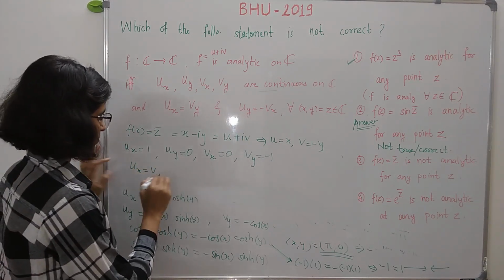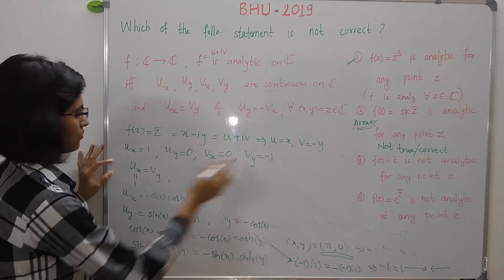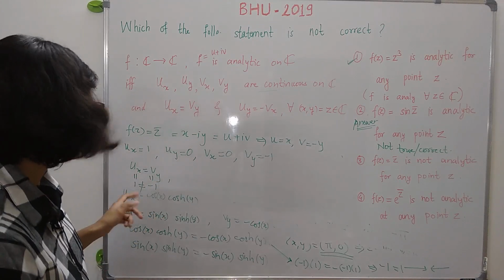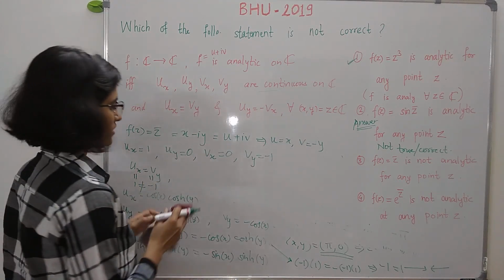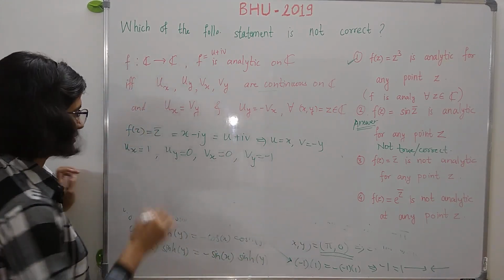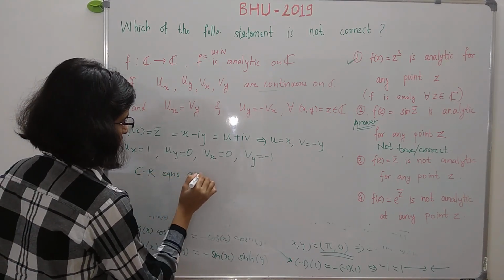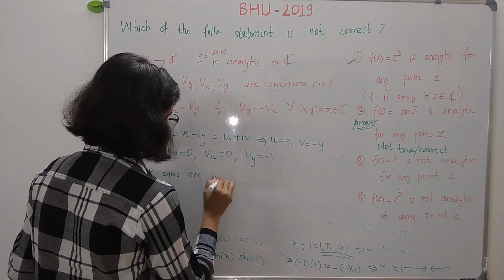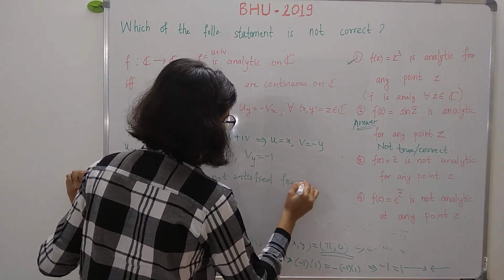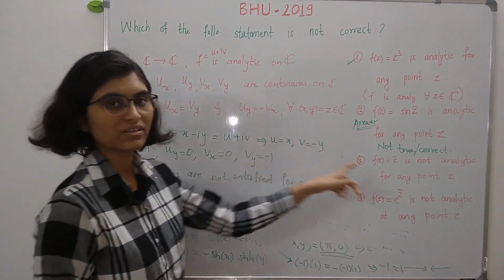This must be satisfied, but ux is equal to 1 and vy is equal to minus 1, and certainly 1 is not equal to minus 1. So these CR equations are not satisfied for any z in C.